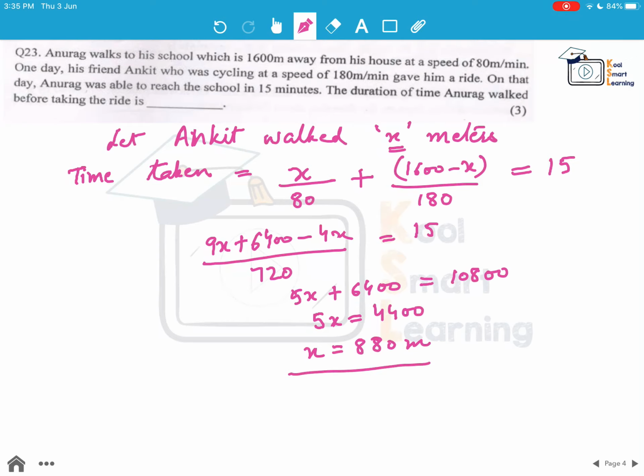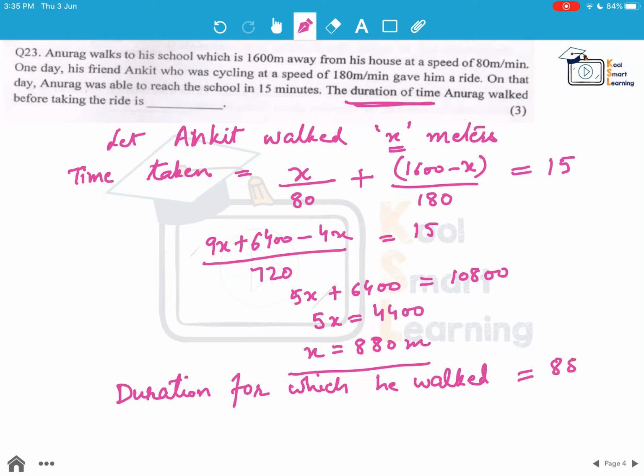So the duration of time, we have to find out the duration of time for which Anurag walked. The duration for which he walked is the distance divided by the speed, which is 80 meters per minute. So this gives us 11 minutes. So 11 minutes is the answer to this question.